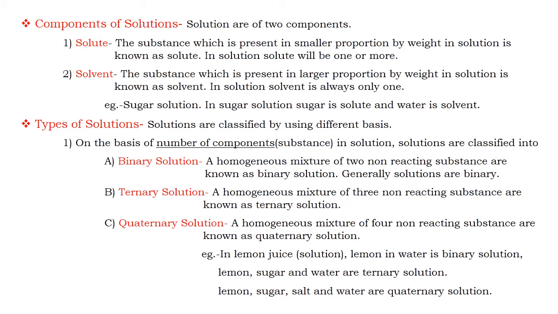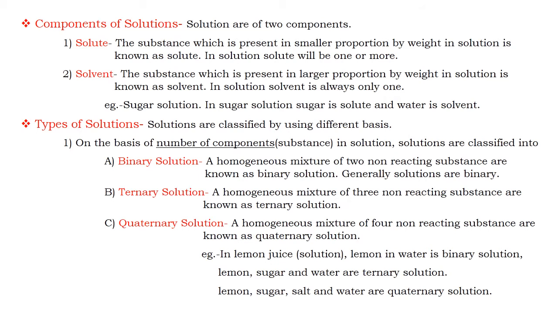The larger quantity of water in the solution acts as the solvent, but the smaller quantity of added sugar acts as the solute. That is, in a solution the substance present in smaller quantity is the solute, and the substance present in larger quantity acts as the solvent.